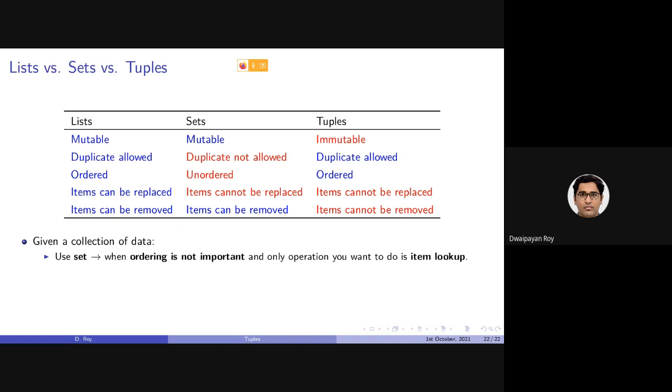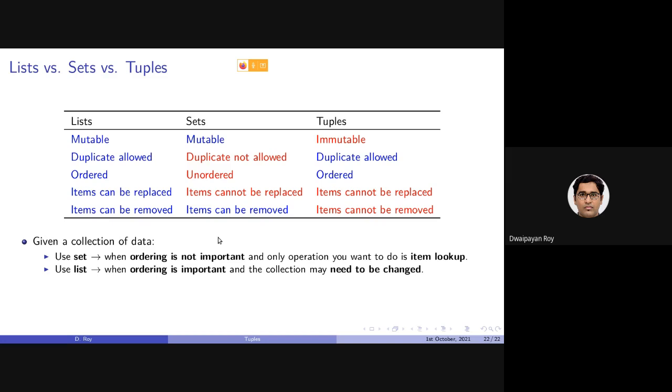For example, say we are building the CoWIN app. As you have seen, given the Aadhaar number, it first checks whether it is already present in the database or not while we are registering. So in order to just check whether it is present or absent, we should be using a set.